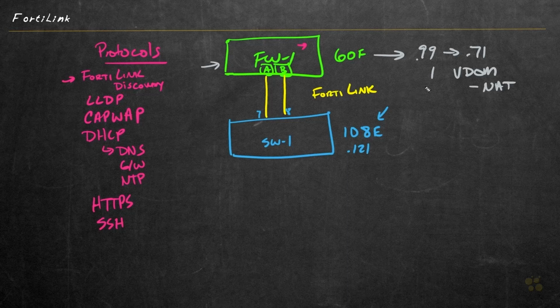And then as far as the IP addressing and the DHCP services that we're going to enable on this FortiLink interface, let's go ahead and choose the subnetwork of 10.7.0.0 with a 24-bit mask. And let's use .71 everywhere on the firewall, including its FortiLink interface. So with that in mind, let's do the initial bootstrap here of Firewall 1.